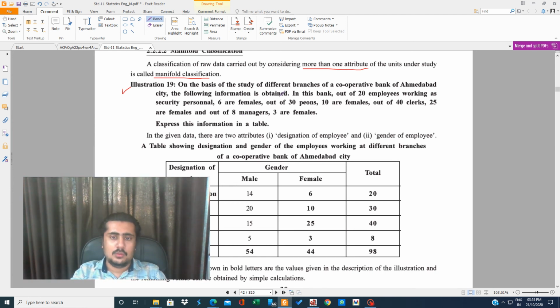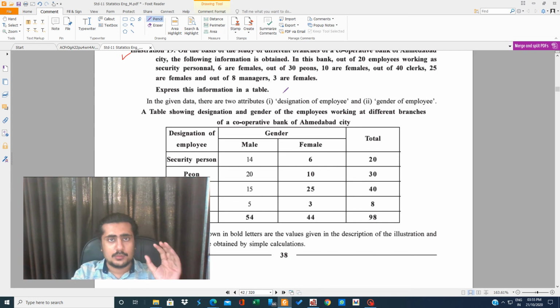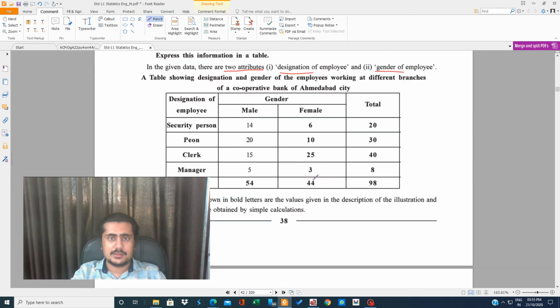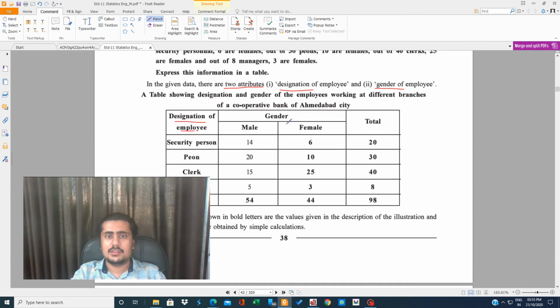So how do you have to classify? First of all, you have to select what is the pattern of your table. When you read the question, you have to keep in mind that there are two attributes, two qualities. One is designation, the other is gender. The designation means the employee working is either clerk, peon, or manager. Second is the gender, either he is male or female. So how will your table look? Your table will look like this: designation, gender, male, female, and total.